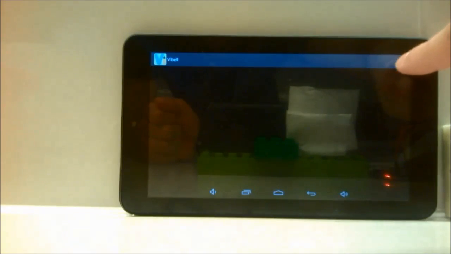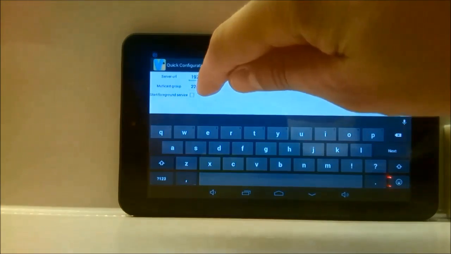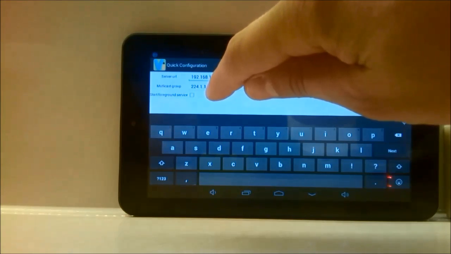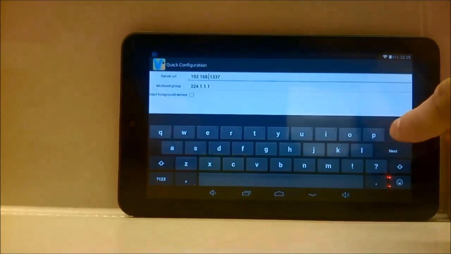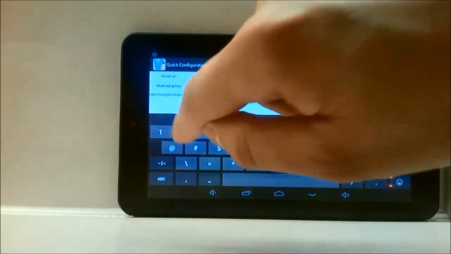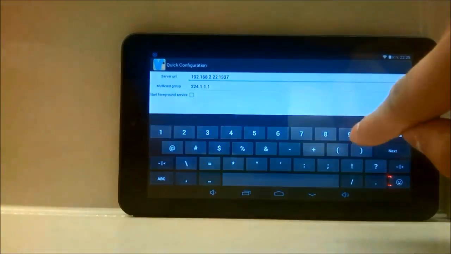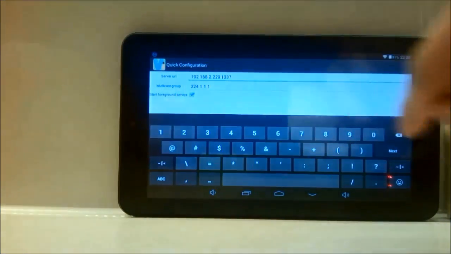We run it. Then via the menu we access the quick configuration. Here we have to type the Raspberry Pi address. It's the same as we used to access sensors information via the web browser. Also we will check the checkbox to run the application as a foreground service, as we want it to run even if the application is closed.